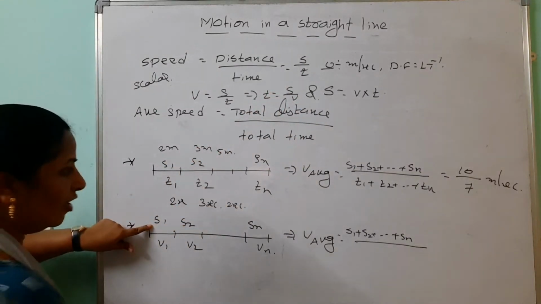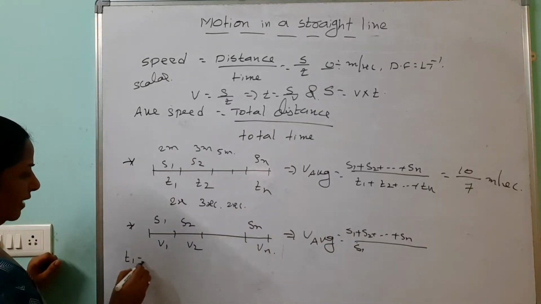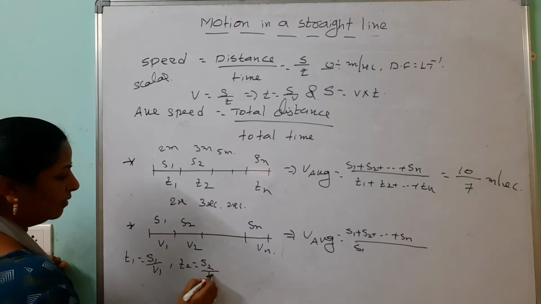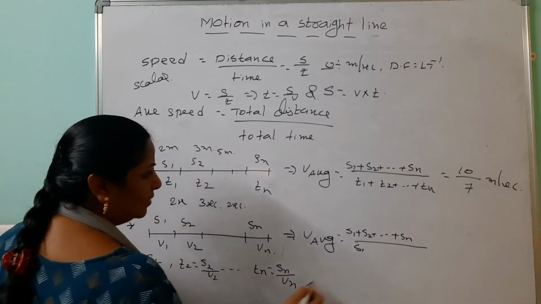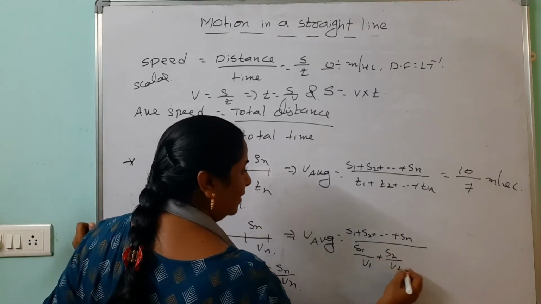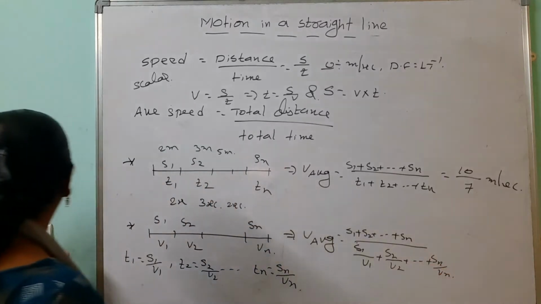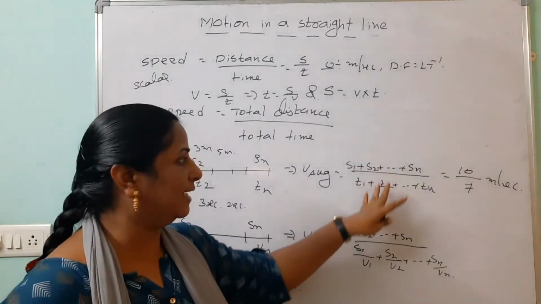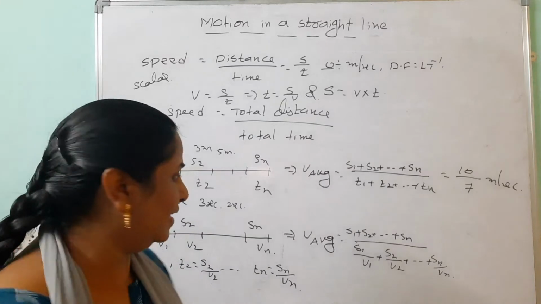First distance is s1. So instead of t1, we are writing t1 equals s1 by v1. t2 equals s2 by v2. Like that, tn equals sn by vn. So here we can write s1 by v1 plus s2 by v2 plus and so on, sn by vn. So don't stick only to distance by time. Even if you know the speed, we are able to find out the average speed.